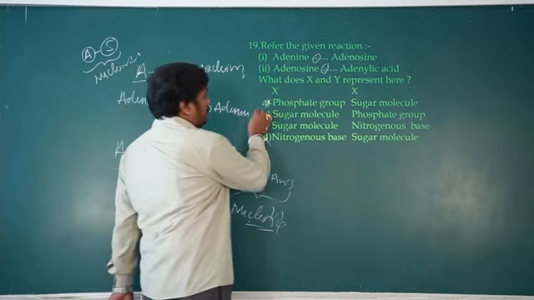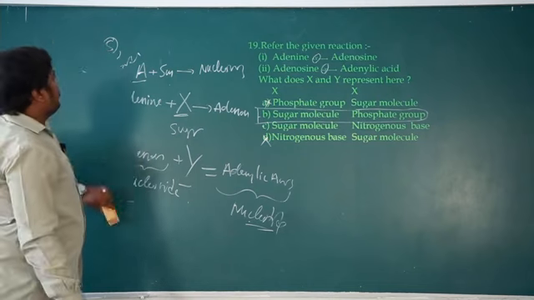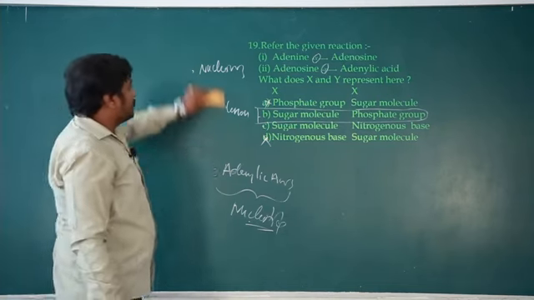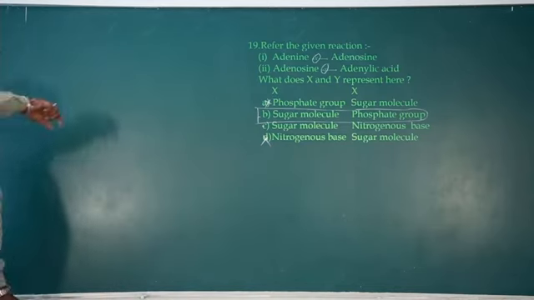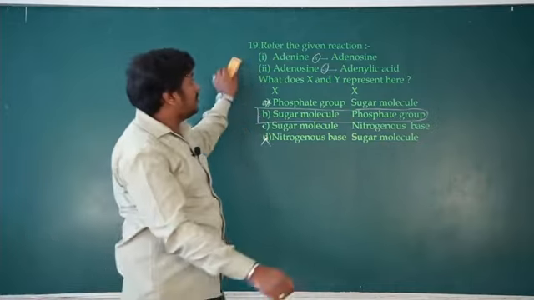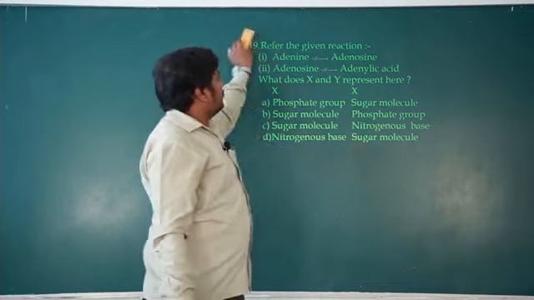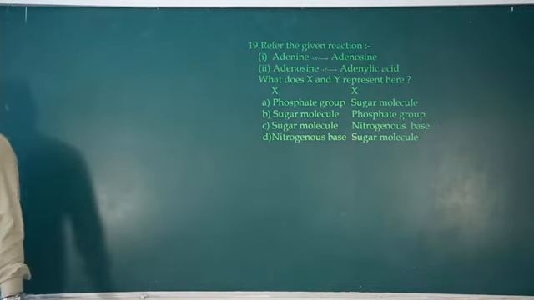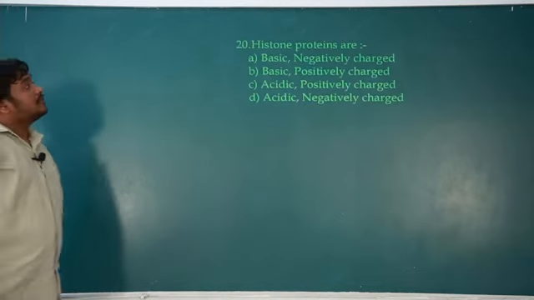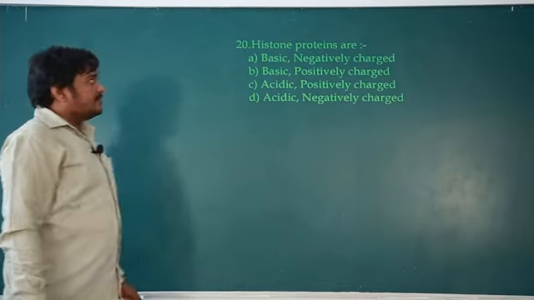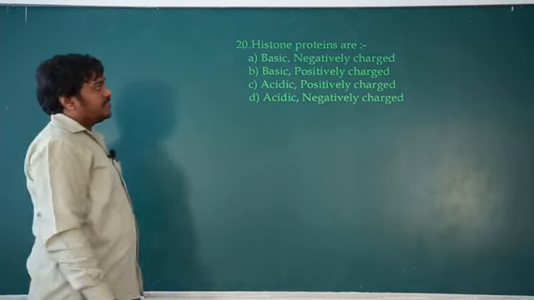So sugar and phosphate. So option B is the right answer. Okay, so hope you got it. So this question is a little bit tricky. If you know the composition of nucleotide and nucleoside, you can answer this easily. It is a little bit application oriented question. Okay, next question number 20. Histone proteins are basic negatively charged, basic positively charged, acidic positively charged, or acidic negatively charged.